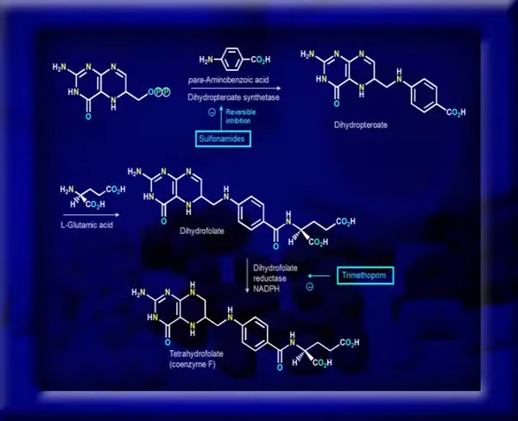In an attempt to synergize the action of sulfonamides and to avoid the development of resistance to them, the most logical approach is to combine them with agents that block the same metabolic pathway as that blocked by sulfonamides, but at different sites. This is shown in a figure where synergistic mechanism of action of sulfonamide and trimethoprim, which is a dihydrofolate reductase inhibitor, is presented.